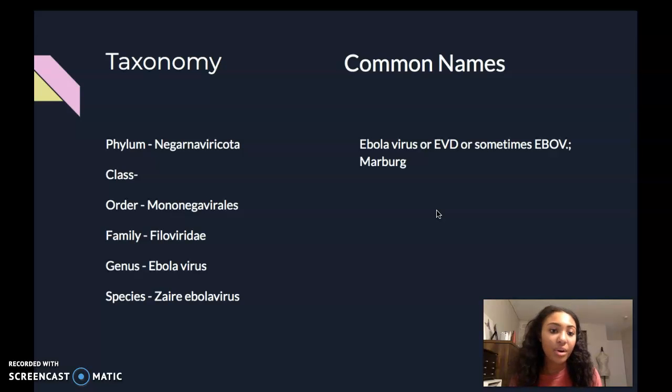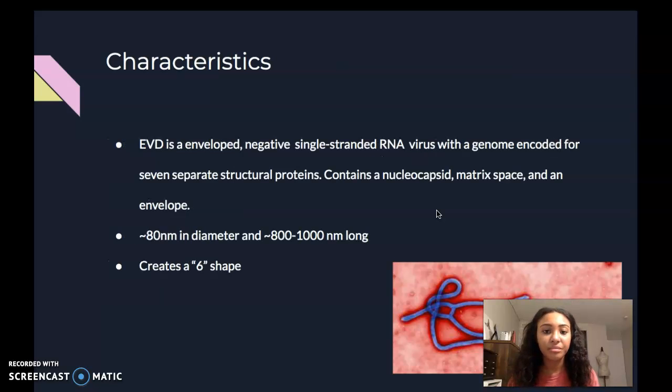So for the taxonomy, the phylum of Ebola virus is Negarnaviricota. Order is Mononegavirales. Family is Filoviridae. Genus is Ebolavirus, and species is Zaire ebolavirus. Some common names that you will hear it referred to are Ebola virus or EVD, sometimes also called EBOV, and another virus that has similar symptoms to Ebola virus is called Marburg.